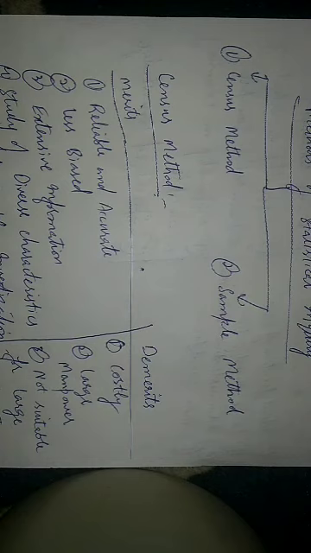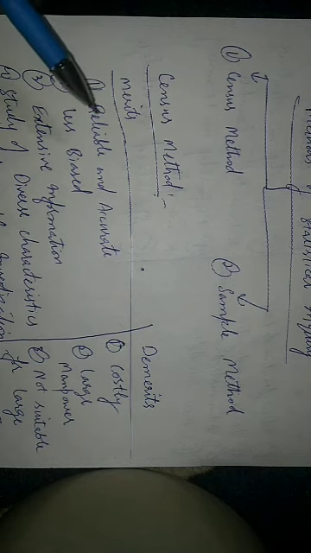Or we can say also when there is a high degree of accuracy and reliability required, and which have the requirements of intensive examination of different items.